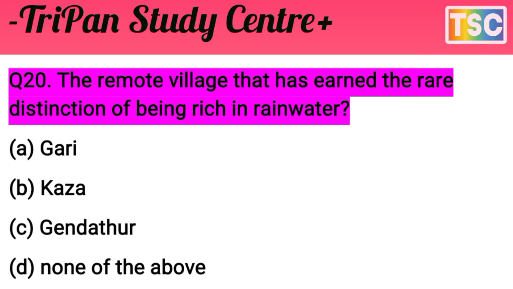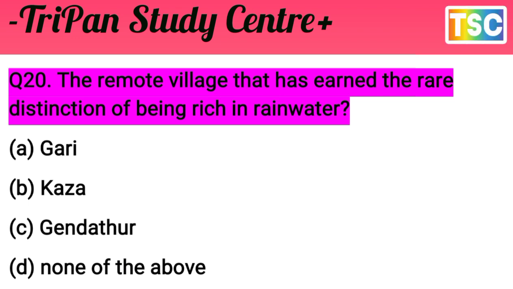You must have thought of your answer. Let's see what the answer is for this question. The remote village that is in the rear district of Begin, rich in rainwater. The options are Gary, Kaza, Jandhathar, none of the above.